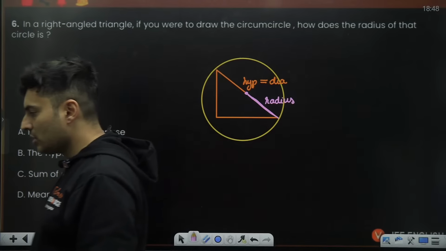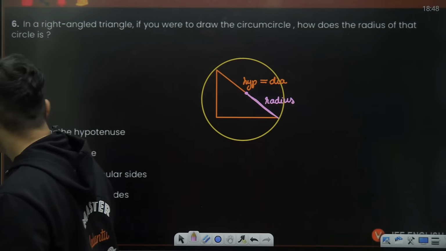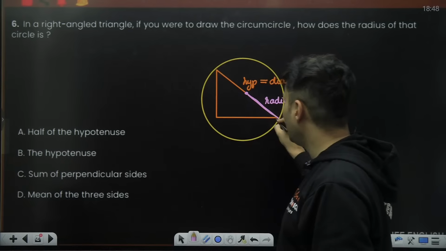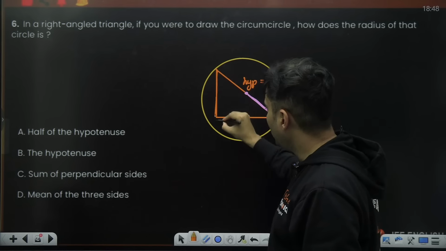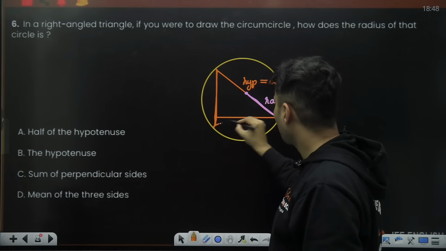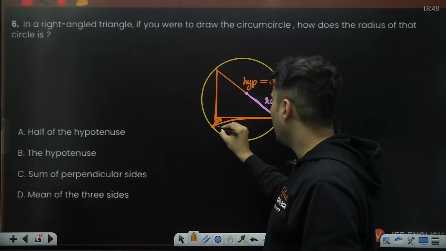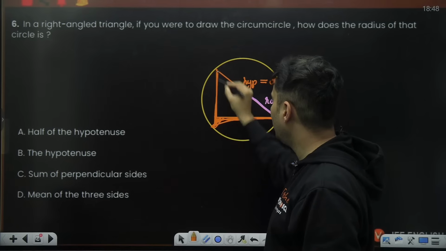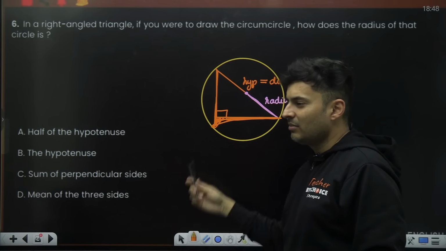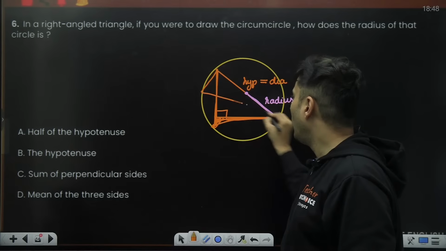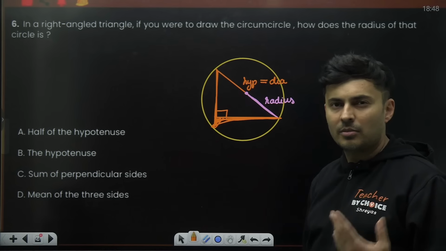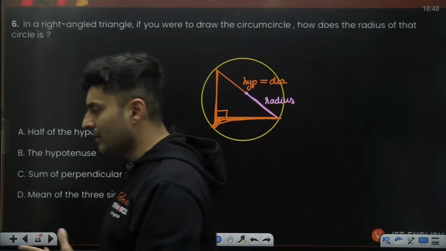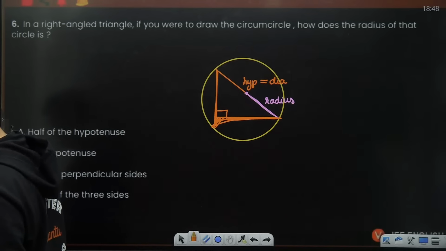Yes, very good. So this is a standard property which you should know, and it's also a property of a circle. If you take a diameter and join any point on the circle with the ends of the diameter, it will always make 90 degrees. Basically, any point on the circle always subtends 90 degrees on the diameter. That's a standard property of the diameter of a circle, which I'm pretty sure you will know.